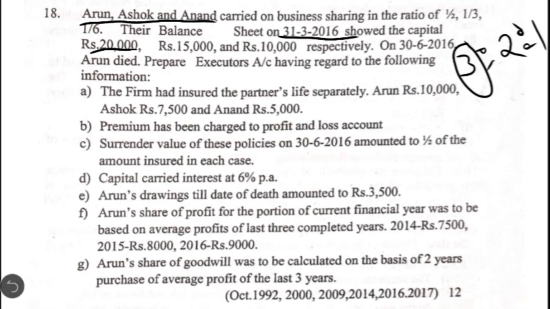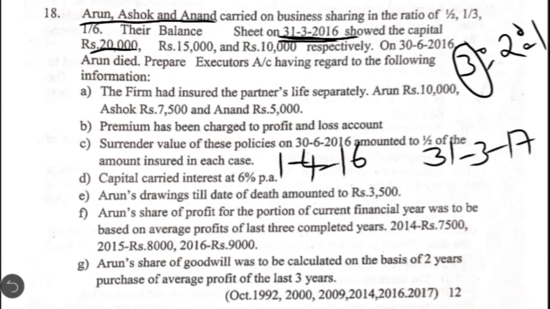Then on 30th June 2016, Arun died. So seeing this date, we need to identify during the current financial year for how many months deceased partner was there in the firm as a partner. So if you see the last balance sheet date, it is given on 31st March 2016. So that is the end of previous year. Then when the current financial year begins, it is on 1/4/2016 and it ends on 31st March 2017. In between this date, one of the partners, that is Arun, has died. It is on 30th June 2016.